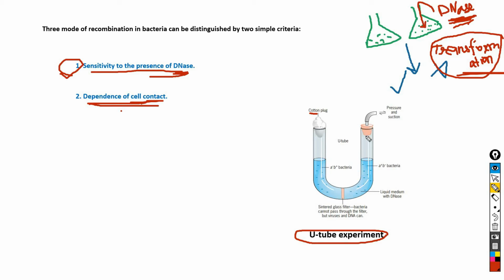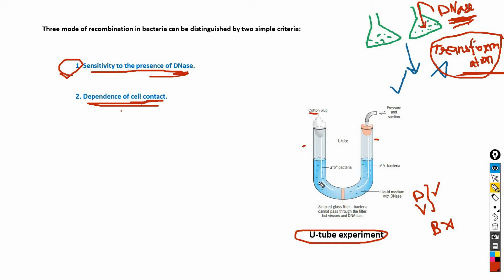The Davis U-tube is a two-arm tube which is separated by a glass filter, and this glass filter has pores, and these pores allow the transfer of only DNA and virus particles, but it doesn't allow the transfer of bacterial cells. Means through this glass filter, bacterial cells are not transferred from one arm to the other arm of the Davis tube.